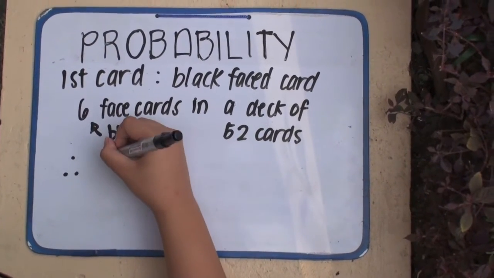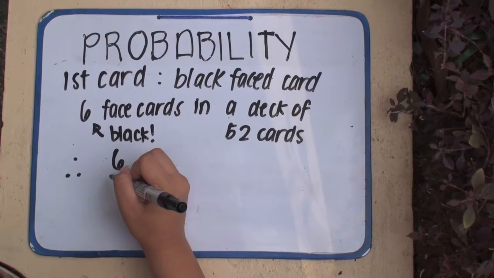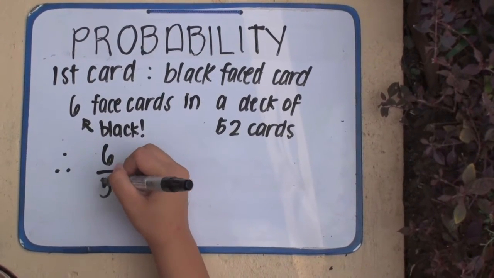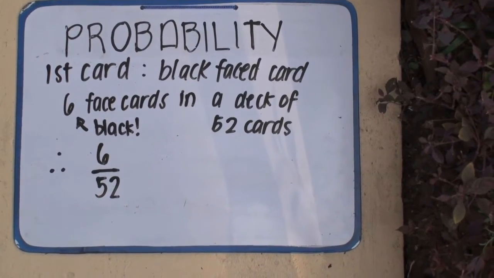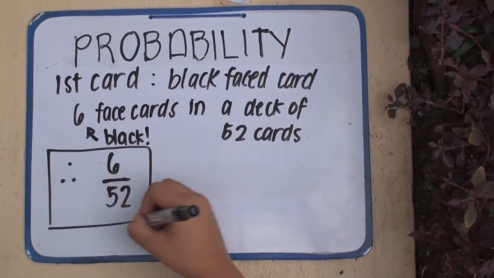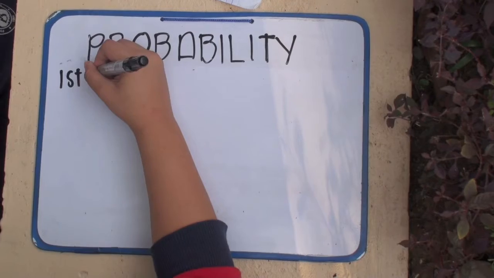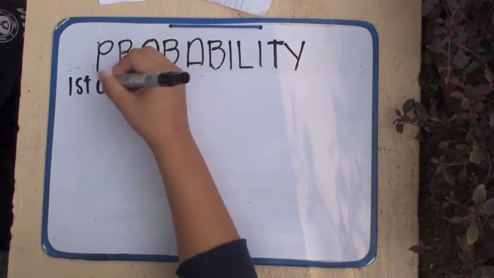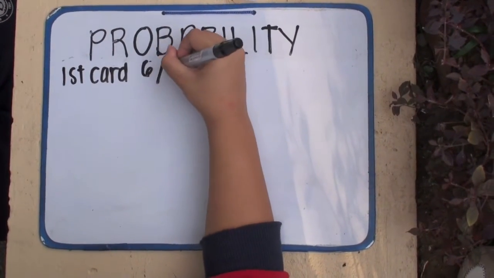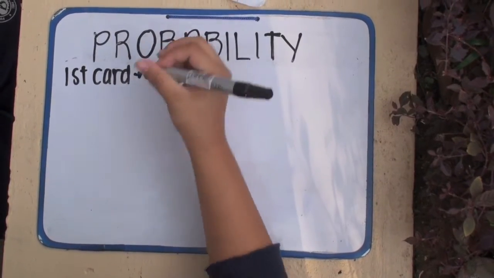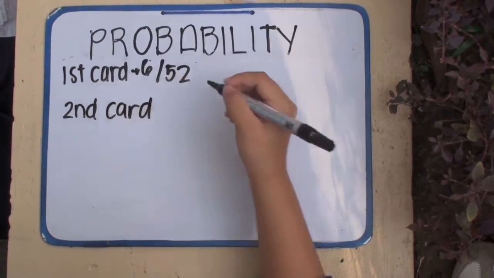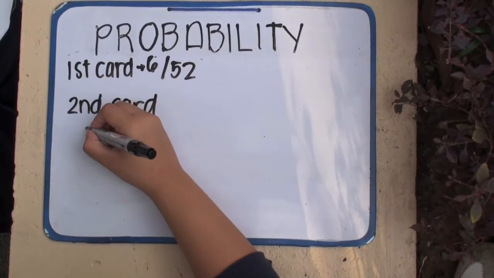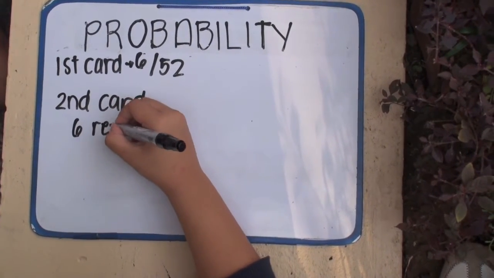Hence, the probability of the first card being a black face card is 6 over 52. We need to multiply the 3 cases. So we put that aside, that 6 times 6 or 36 times the probability of the first card being any black face card is 6 over 52 times 51. Now we solve for the second card.